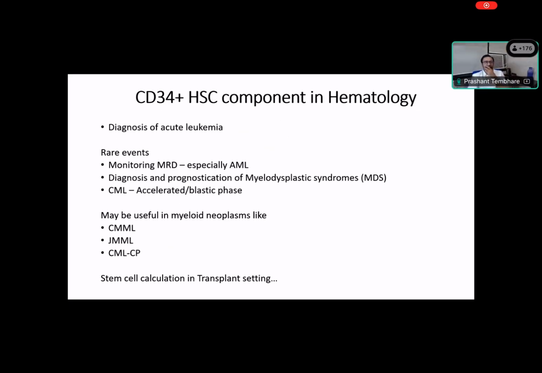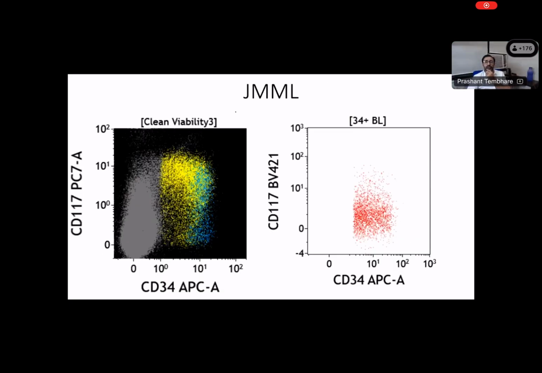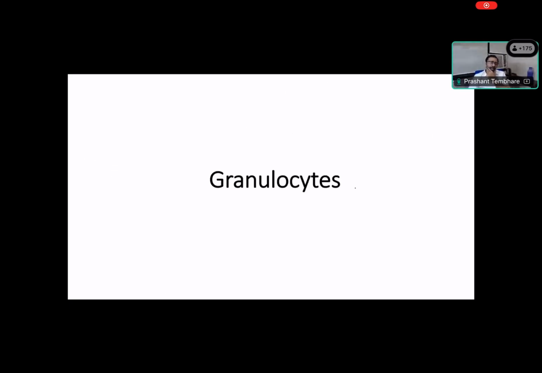Right. So let's move to the compartment. As I mentioned, based on this compartment, normal and abnormal patterns can be seen. Studying these patterns can be useful for the diagnosis of myelodysplastic syndrome, even acute myeloid leukemia, then accelerated phase or abnormal myeloid blasts in CML, and other myeloproliferative neoplasms like CMML and JMML, as I already showed you. This is just another example of downregulation of CD117. I mentioned CML. So this was about the myeloid compartment.